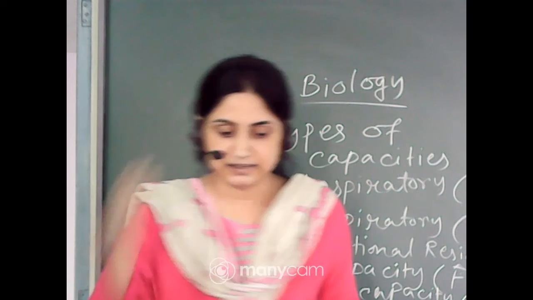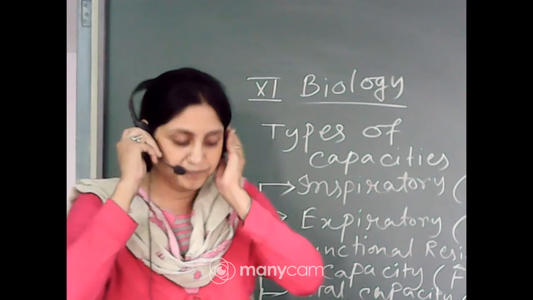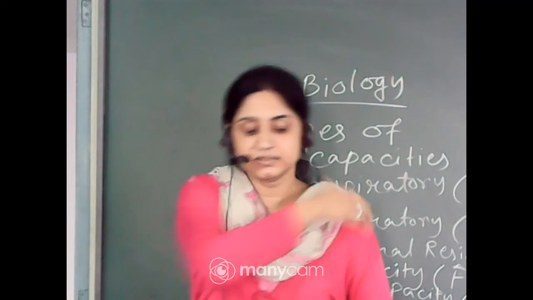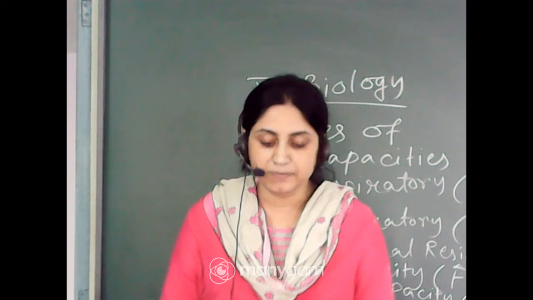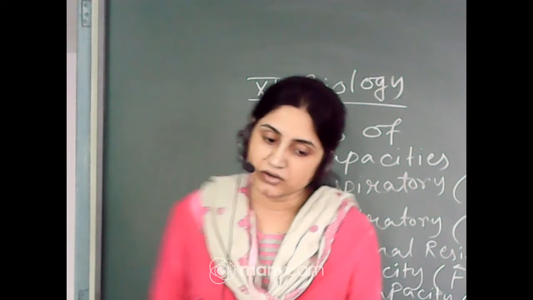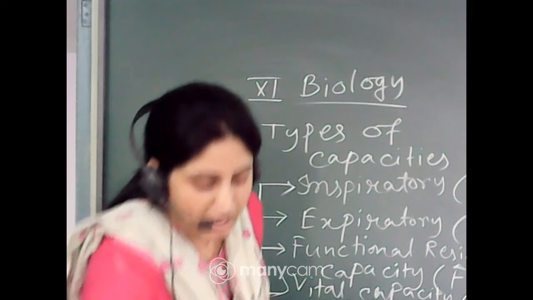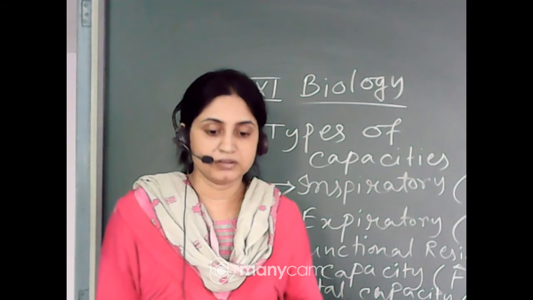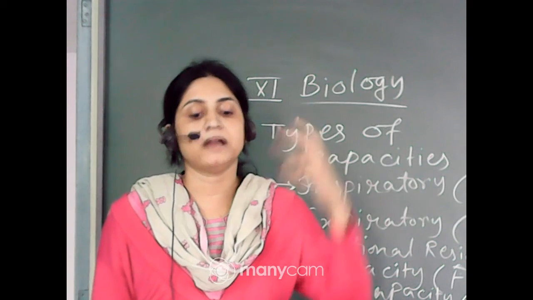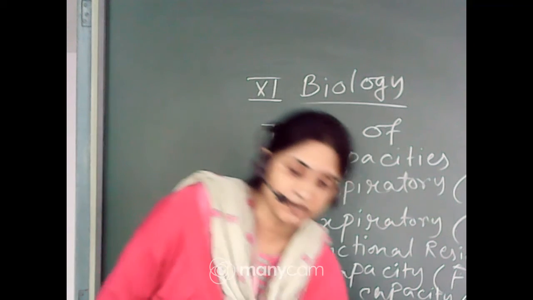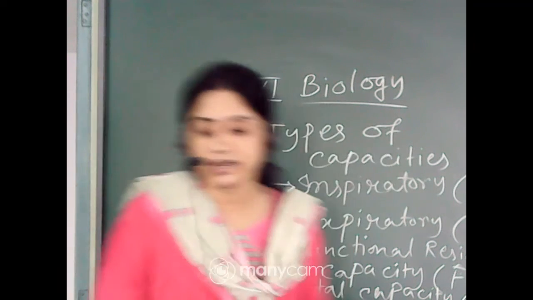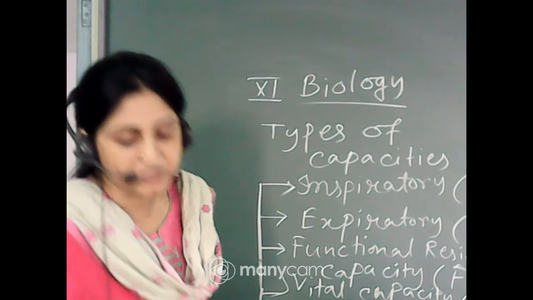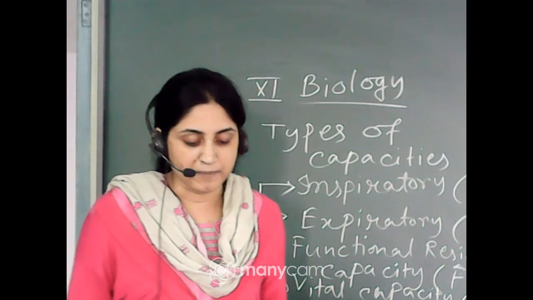So let's see the definition of these capacities. Inspiratory capacity means the total volume of air a person can inspire after a normal expiration. After a normal exhalation, the amount of air inhaled by a human, this is the inspiratory capacity.